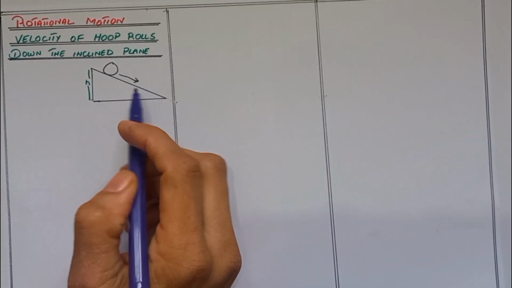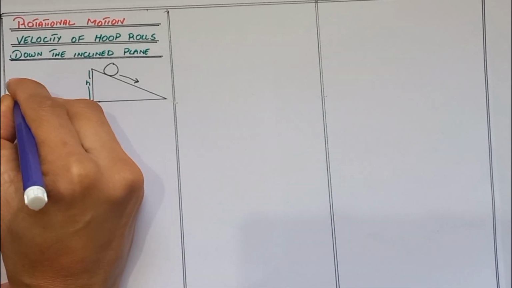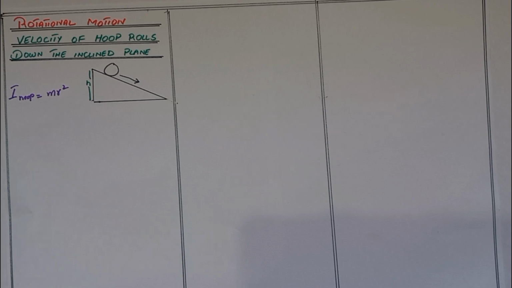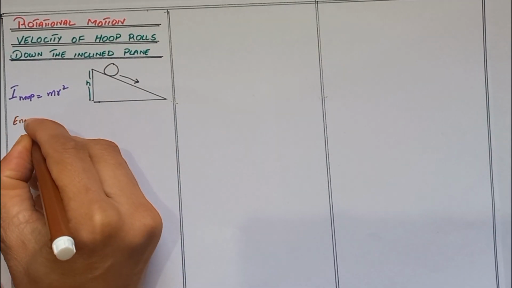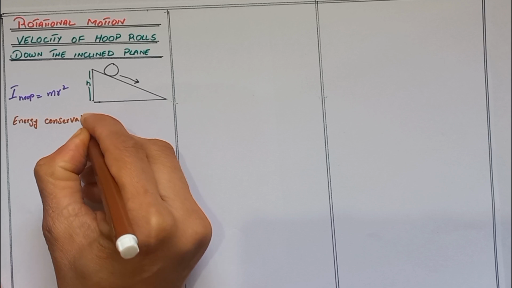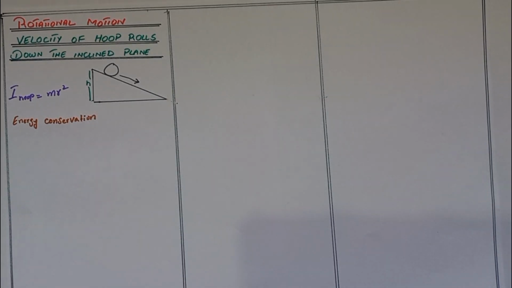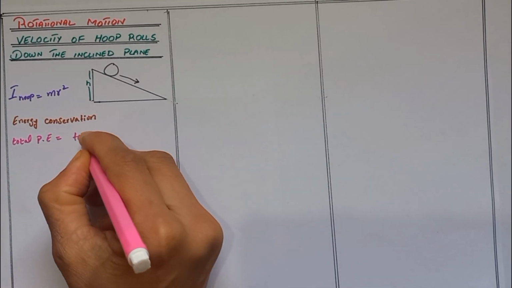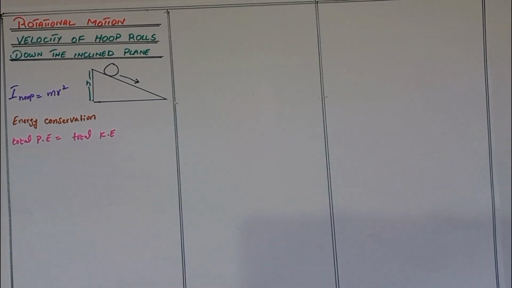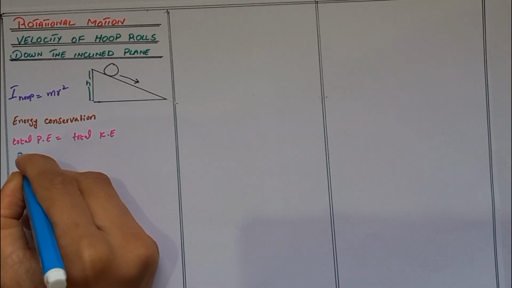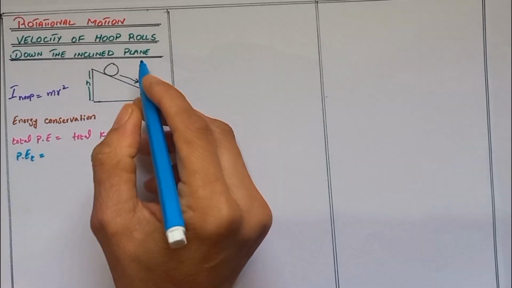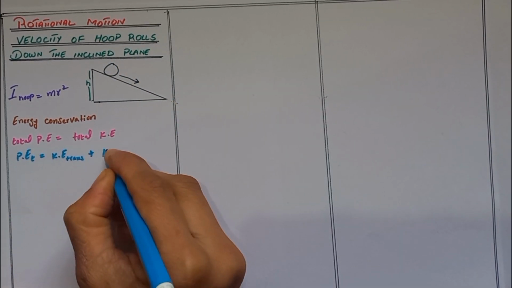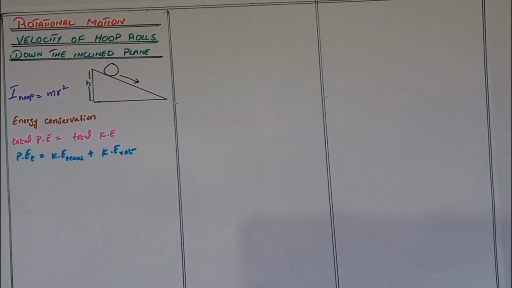Now we discuss the velocity of the hoop when it rolled down an inclined plane. We know that the moment of inertia of the hoop, which we discussed in the last video, is m r square. Here we write energy conservation: total potential energy is equal to total kinetic energy, which is the kinetic energy due to translation motion plus kinetic energy due to rotational motion.